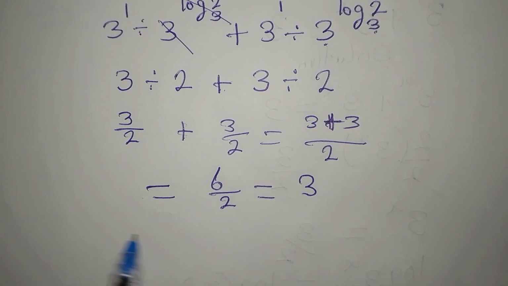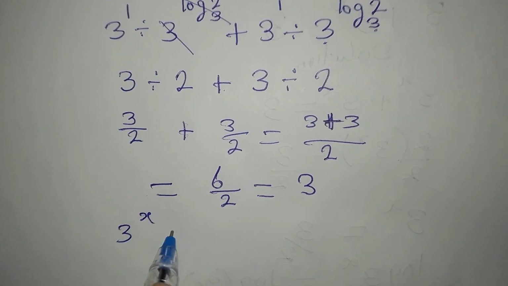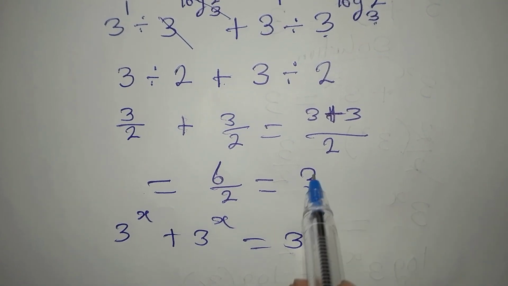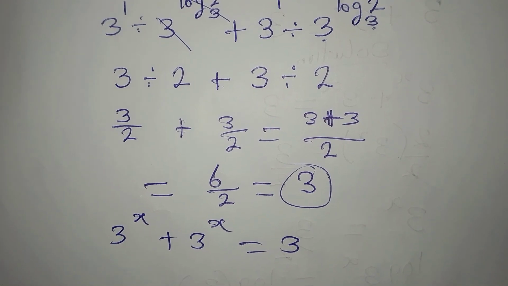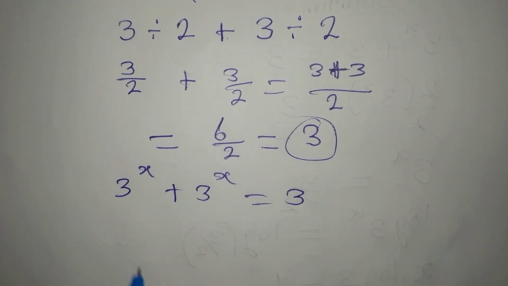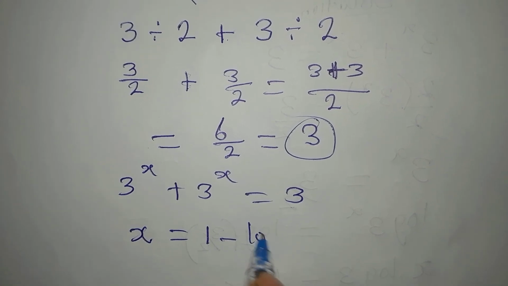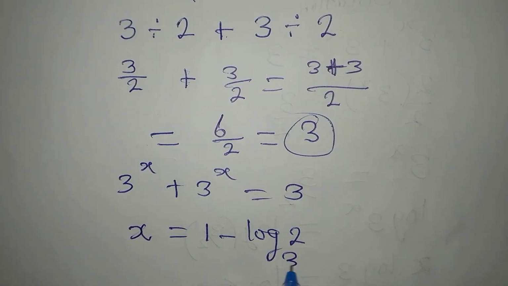Remember the equation, we got 3 to the power of x plus 3 to the power of x equals 3. So because we have 3 here, it means that our value of x, which is equal to 1 minus log 2 to base 3, is satisfying.